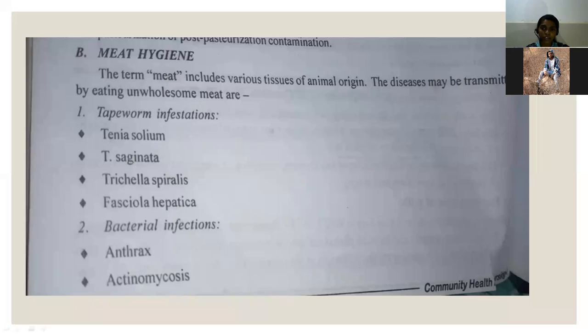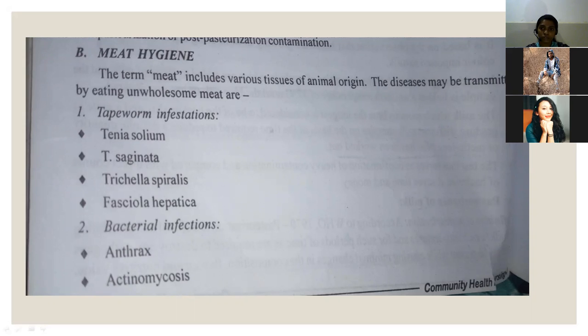Anjali, Pratima, Ganesh, what was our last class? Ma'am, about hygiene. What hygiene? Food hygiene. So yesterday about what hygiene did we study? Milk. Milk hygiene we have studied.